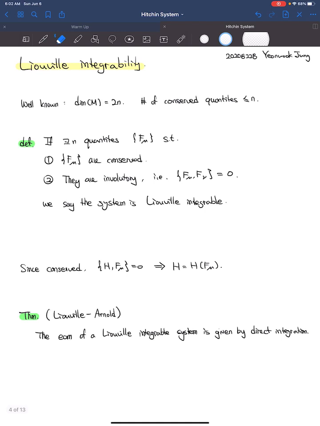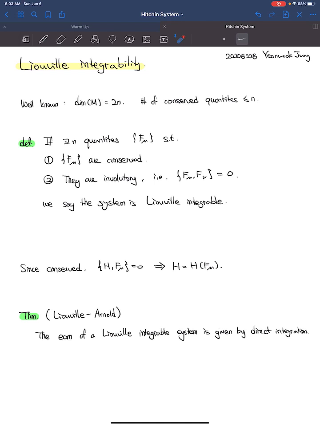With this more formal language, we define the most fundamental notion of integrability, which was introduced by Liouville. It is well known that for a 2n-dimensional symplectic manifold, there exist at most n conserved quantities. With this, we define Liouville integrability. If a system has the maximal n quantities, which are conserved and involutory, meaning that their mutual Poisson brackets vanish, we call it Liouville integrable. Note that since we have the maximum n conserved quantities, the Poisson bracket with h vanishes, meaning that h is a function of f mu.